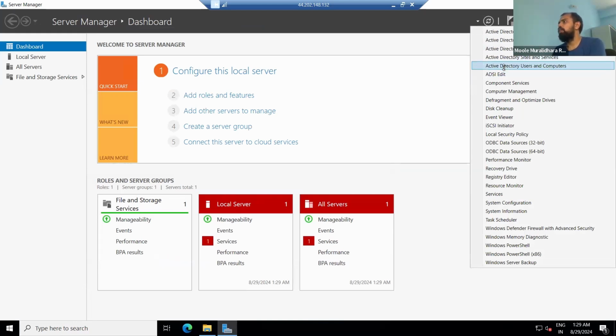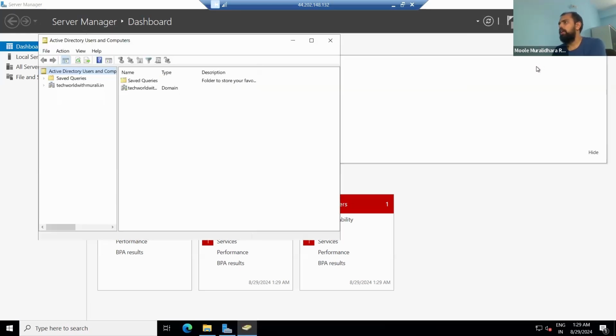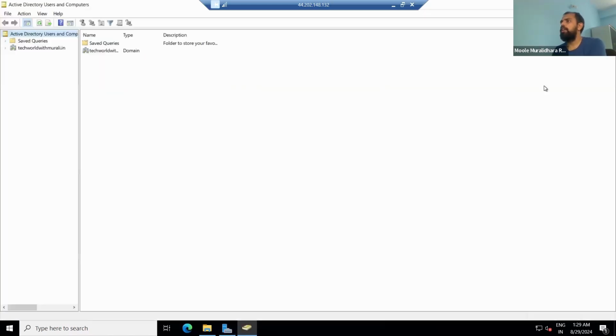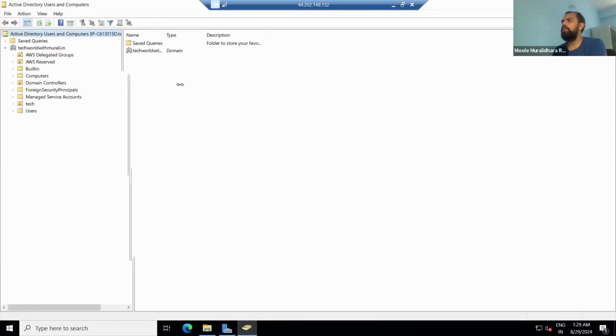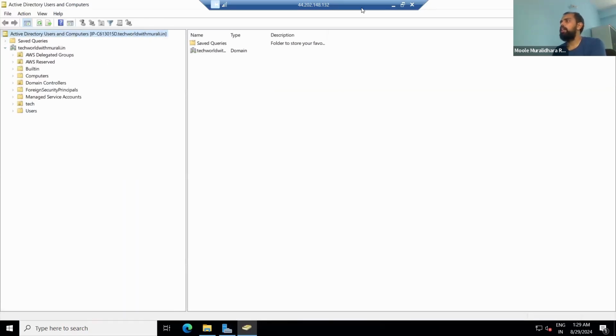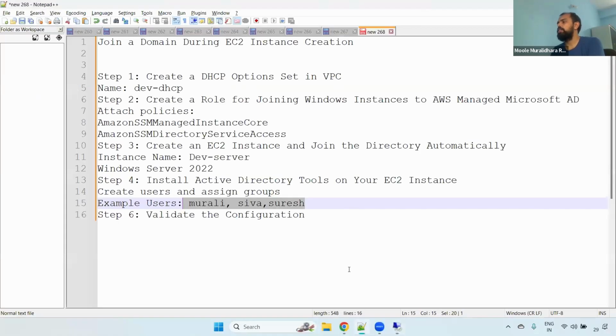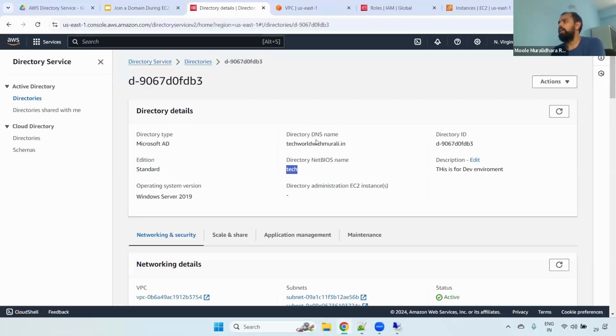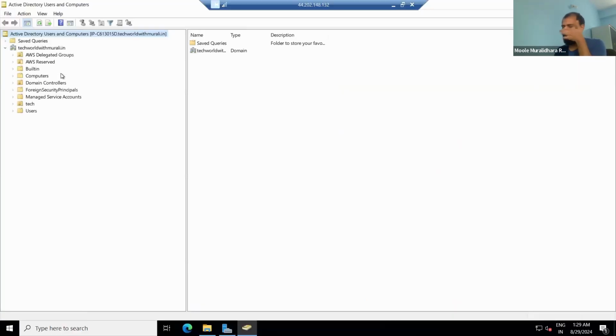Understand it? What you have to do? Click that Active Directory Users and Computers. Here you can see your domain, the domain that we created. If you observe here, techworldwithmurali.in. When you create a directory service, we gave that particular name, and the same name you are able to see here because we logged in with our admin credentials, AD credentials. Understand that?